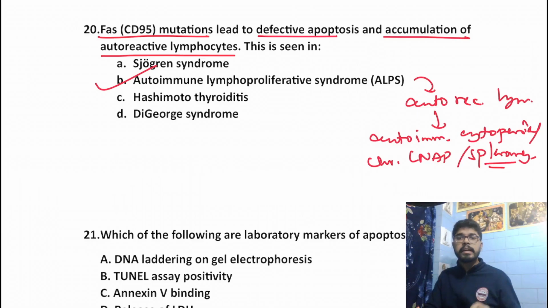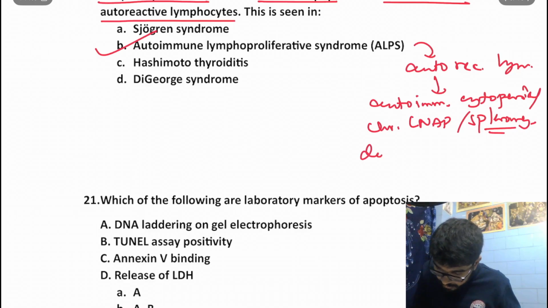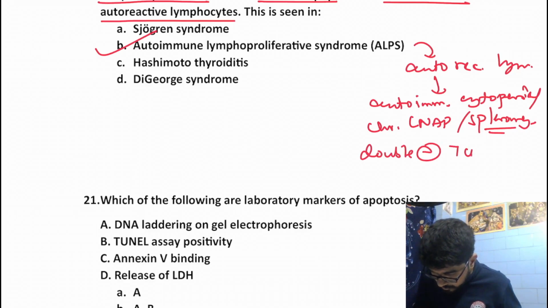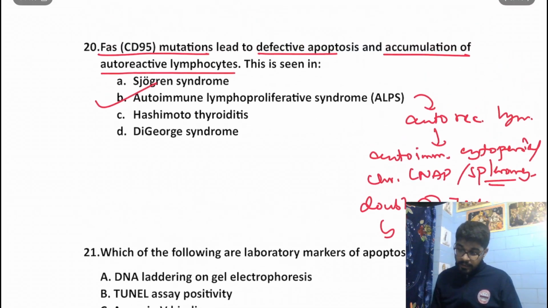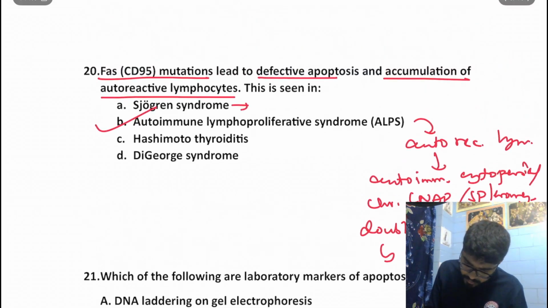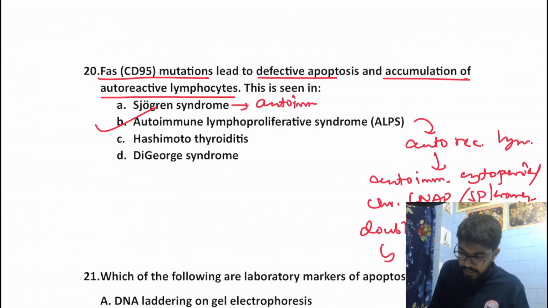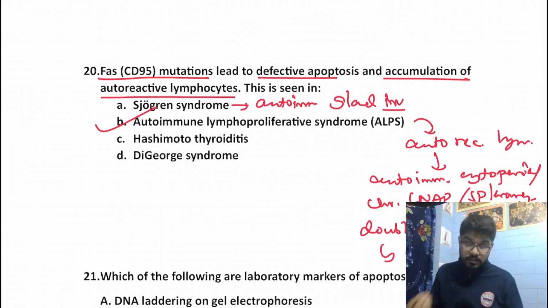Another very characteristic feature of autoimmune lymphoproliferative syndrome is double negative T cells. What are double negative T cells? They are CD4 as well as CD8 negative T cells. If you have a look at the other options, in Sjogren's syndrome we get autoimmune gland involvement, like salivary gland involvement.